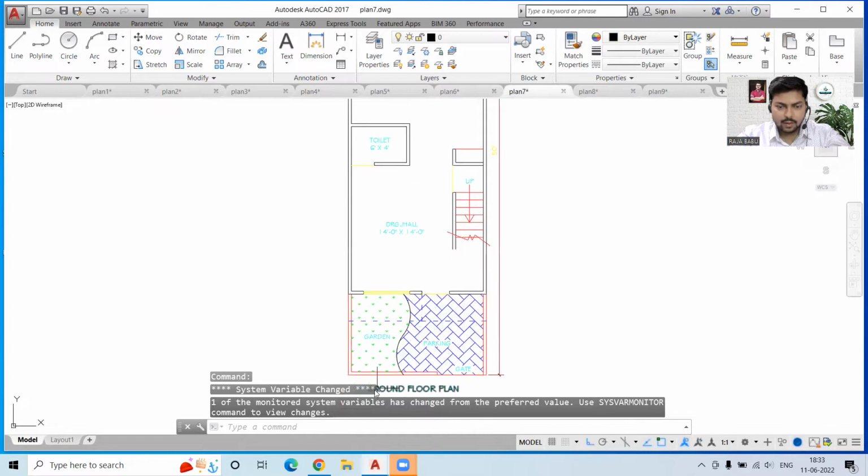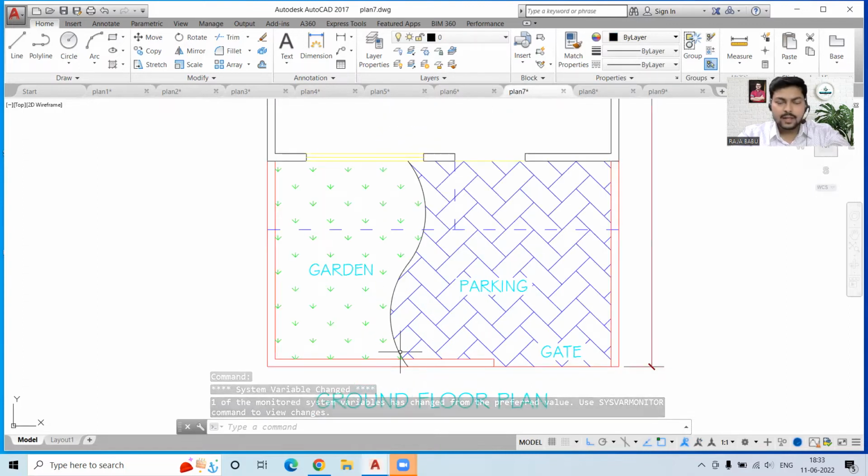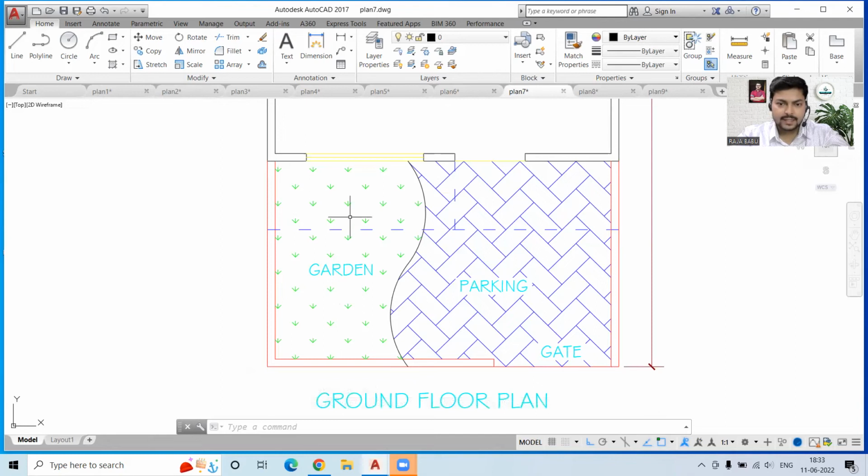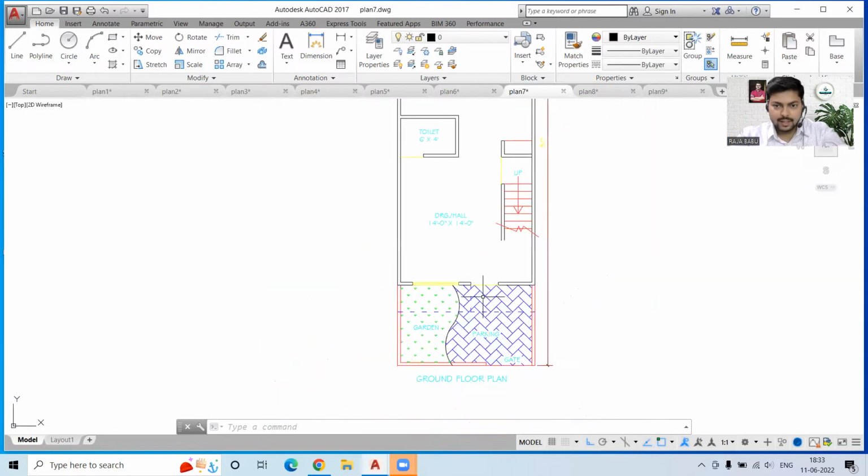Next. Okay, something new over here. So we have this garden at this place, and here is the parking space. This is the gate. Okay, so we have this curved structure over here. So this is giving quite a good look. Okay, so you can also be innovative in a way.